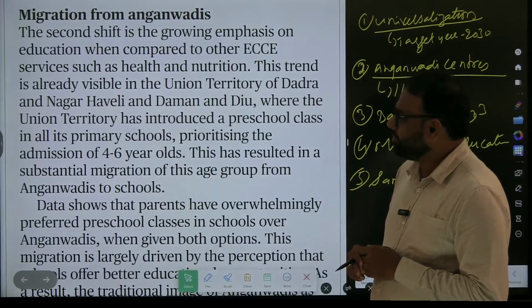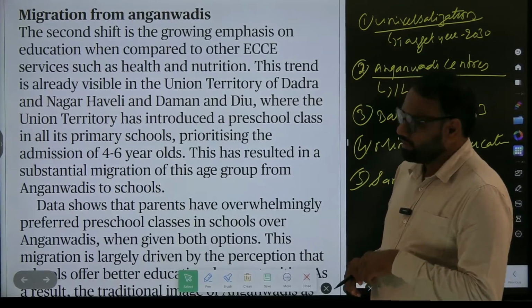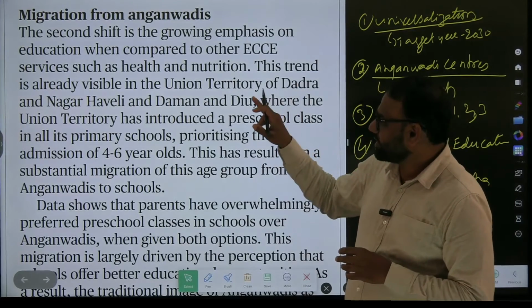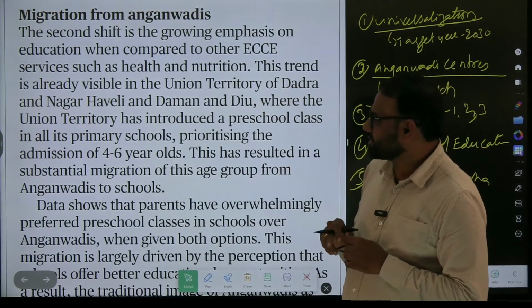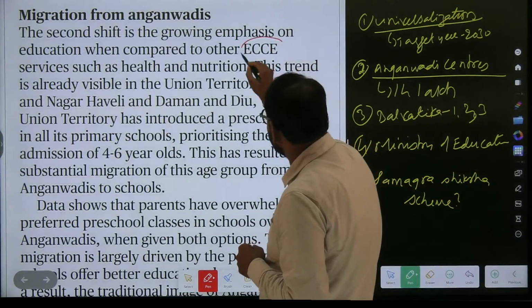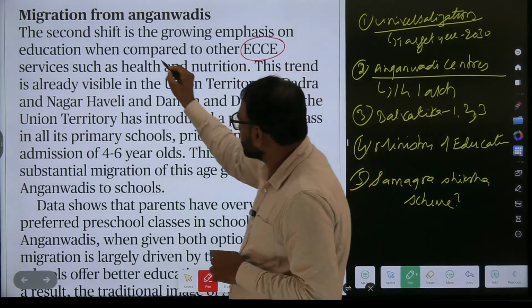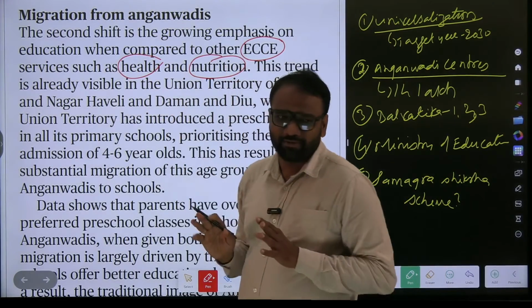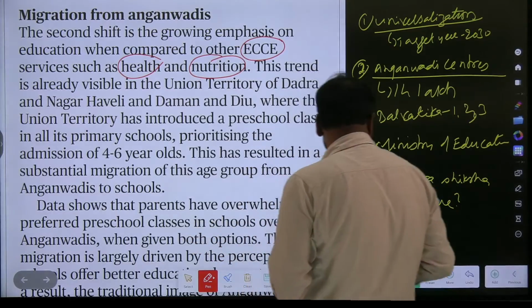Next, migration from Anganwadis. The first shift we saw, the goal and all. The second shift is the growing emphasis on education when compared to other ECCE services such as health and nutrition. So when I say ECCE, it includes health, it includes nutrition, it includes education. So extra point you are getting.